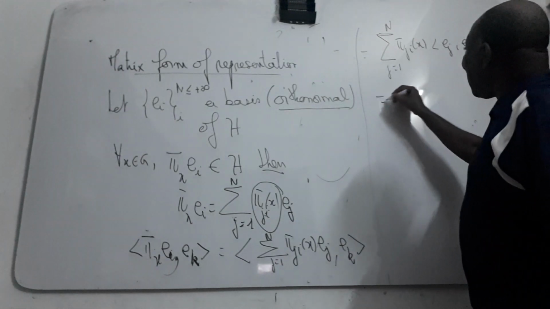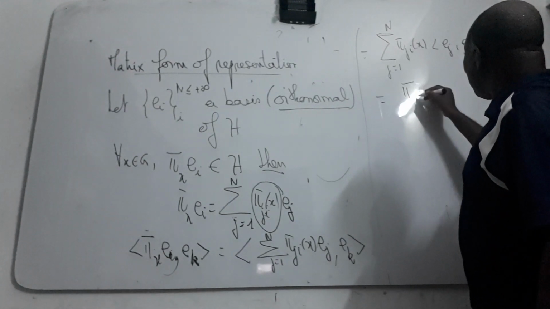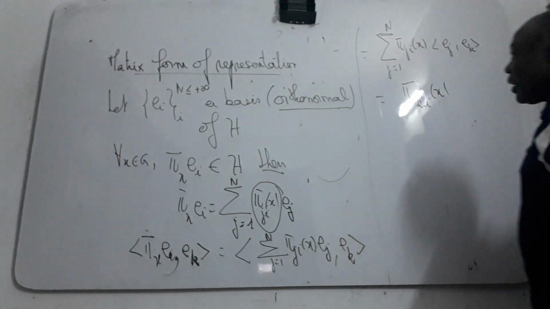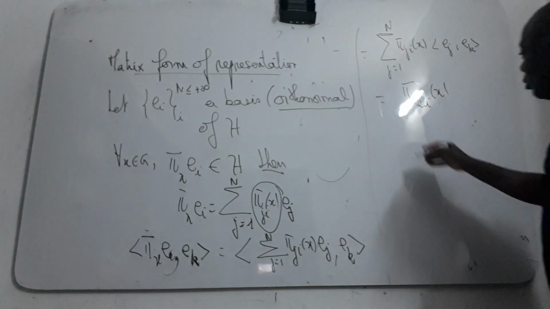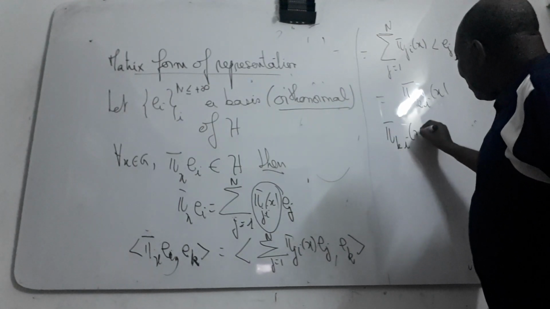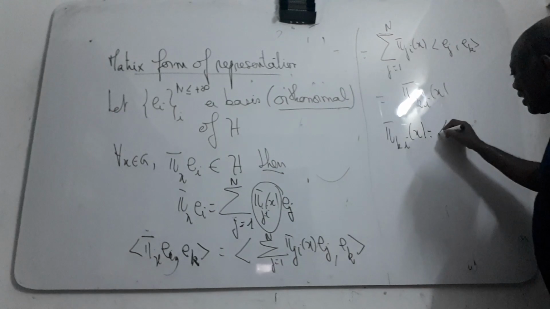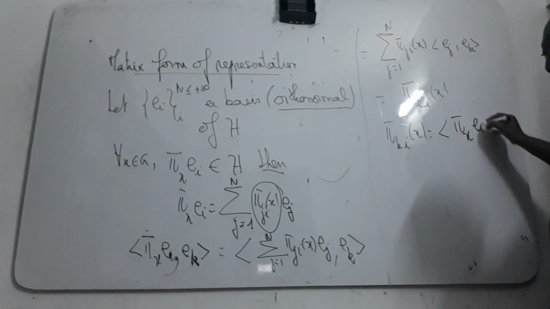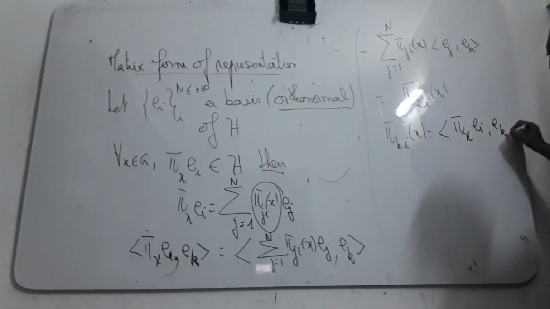Then this one is exactly π_k,i(x), which is the scalar product of π(x) e_i and e_k.